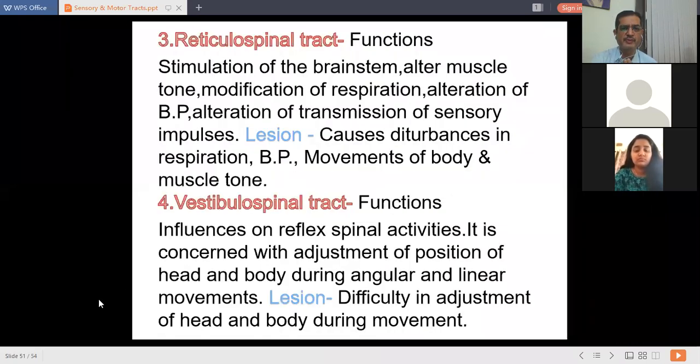This reticulospinal tract has effect on muscle tone. It is responsible for modification of respiration, alteration of BP, alteration of transmission of sensory impulses. So a lesion of this tract causes disturbances in respiration, blood pressure, movements of body, and also muscle tone. So this reticulospinal tract is very important.